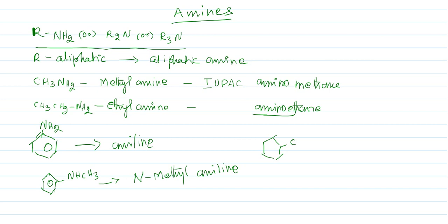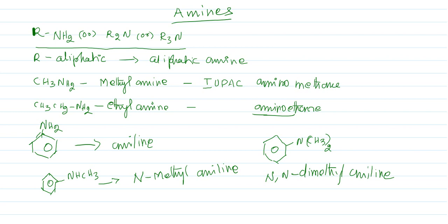Let us draw it a little more perfectly. With NCH3 twice, this is called N,N-dimethyl aniline, where you use a capital N. That is the name of the compound.